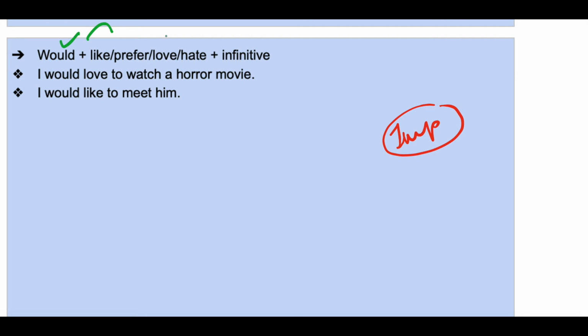That is to plus V1. Look at this. I would, after would, what do you have? Love. So would plus love means to plus V1. I would like to meet him. So would plus like, then after that, to plus V1.